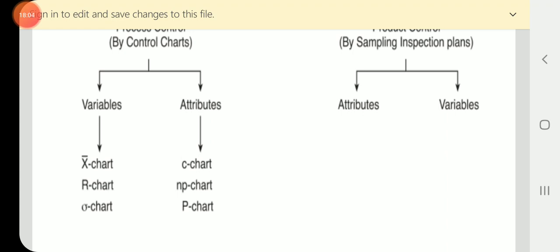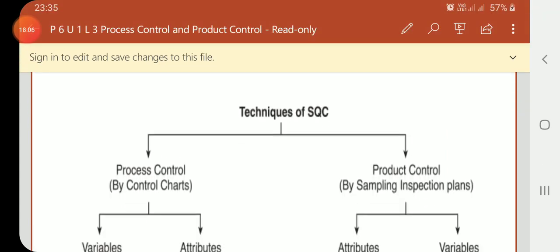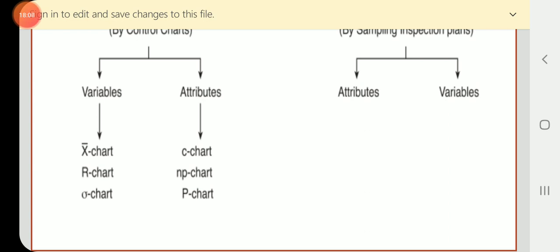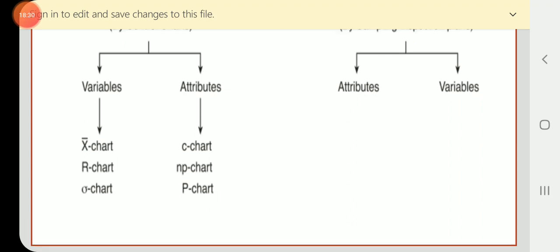It is not capital P, it is small p chart. These are the three usual control charts for attributes, and X bar, R and sigma are the three for variables.